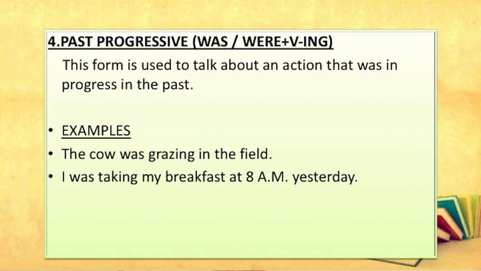I was taking my breakfast at 8 a.m. yesterday. You can also use were plus verb ing. The people were watching the film. They were looking very happy. So, were plus verb ing can also be used to express past progressive for plural subjects.